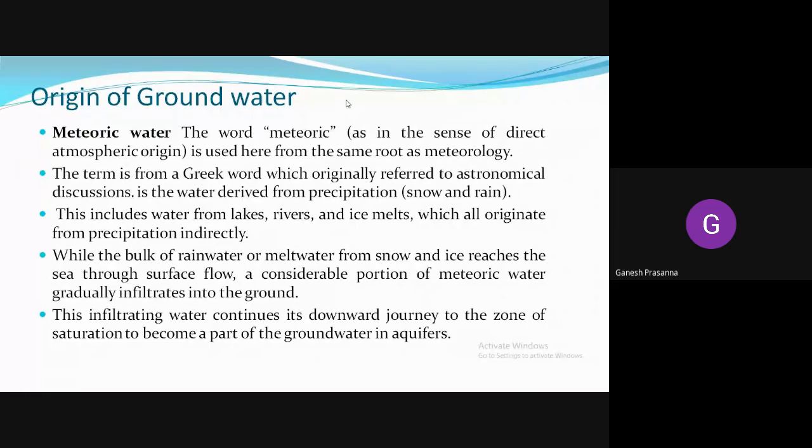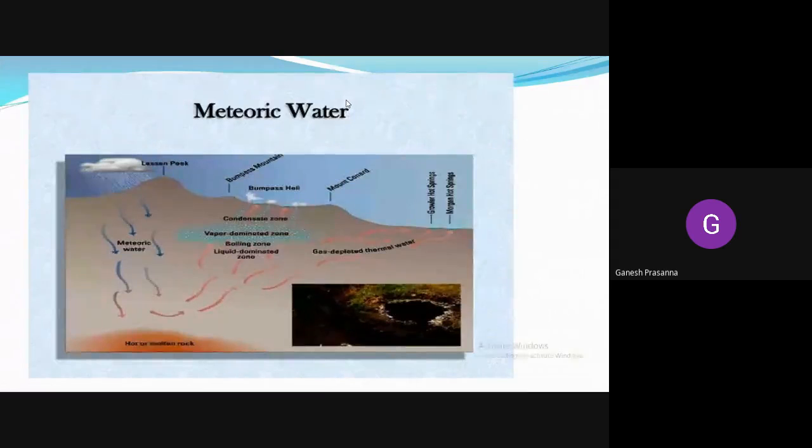All these become sources of the groundwaters. Okay, so they become the meteoric water. That water, which originates from the atmosphere, starts infiltrating through the zone of saturation and becomes groundwater in the aquifers. So this is how the meteoric water is originated.